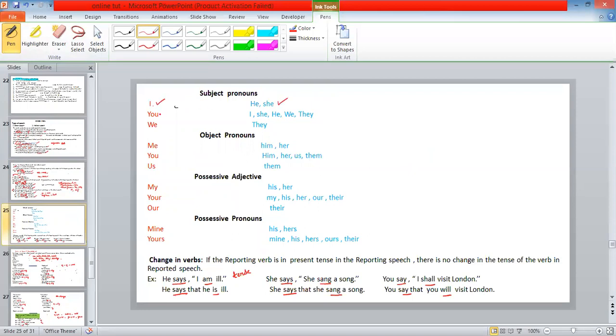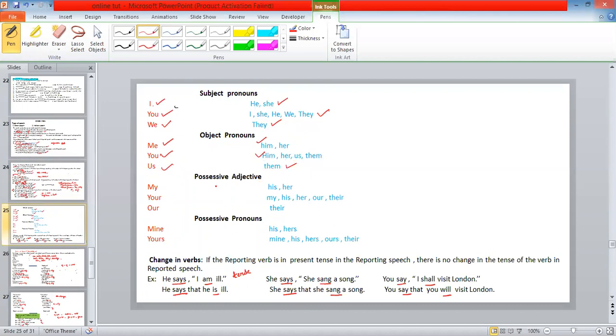If the subject is you, second person, it changes into I, she, he, we, they. If it is we, it changes into they. Likewise, we find object pronouns. Here me changes to him, you changes to him, her, us, them, and us changes to them.